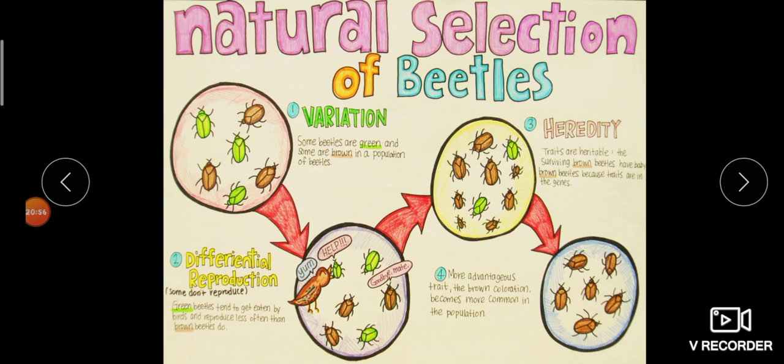Then natural selection of beetles. This is also an example of natural selection. Green and red colored beetles are there, and obviously the green beetles are eaten by birds, so the red color is favorable for them to escape from the predator, and that variation establishes in the population. Then more red colored beetles are produced, and this red color is transferred to the next generation. So this variation is favorable for the environment, so survival of the fittest: nature selected the organisms which are fit for nature. So this is also an example of natural selection.